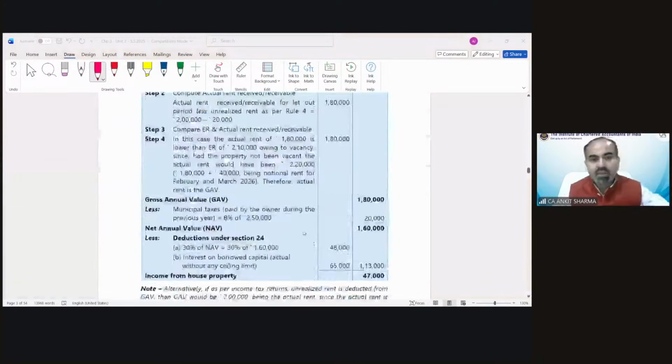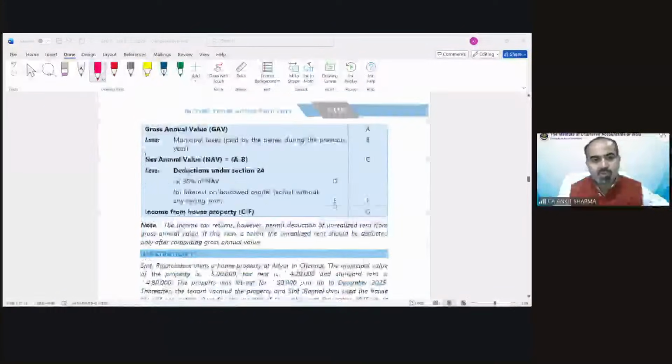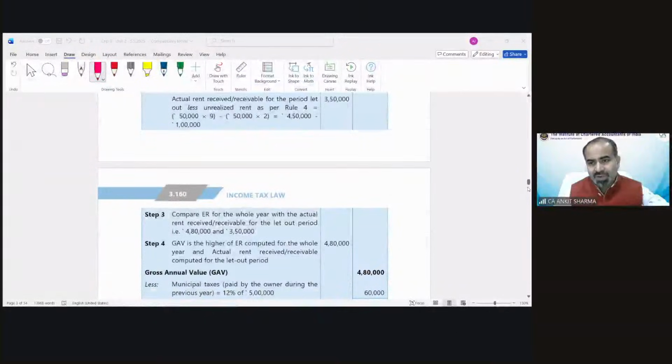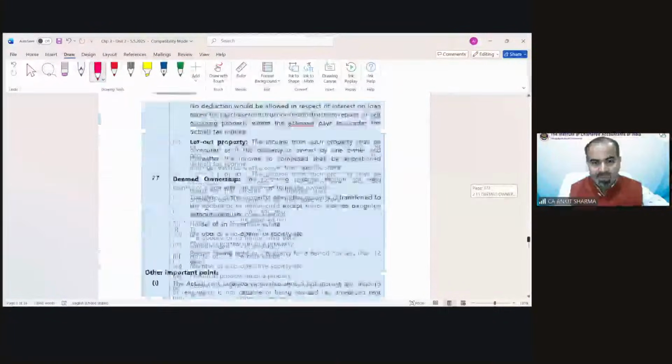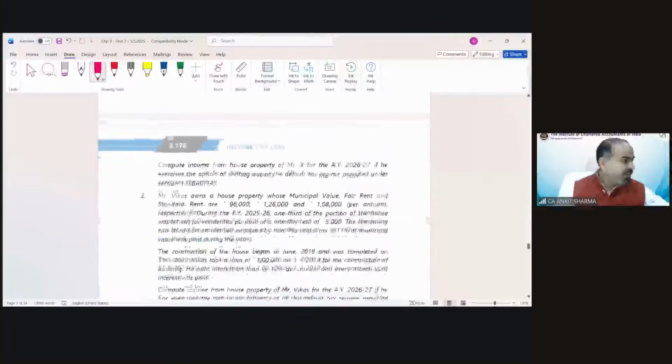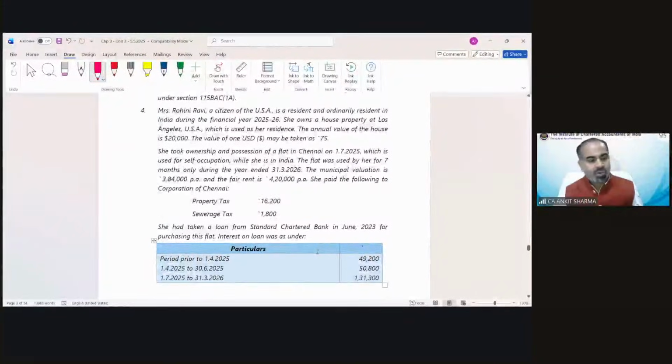So we were about to discuss a very interesting question number 4 from test your knowledge, and that is an MTP question also. The same question is in your MTP. Mrs. Rohini Ravi, a citizen of USA, is a resident and ordinarily resident in India. So that is a question which belongs to properties situated outside India. So that's a different kind of question.